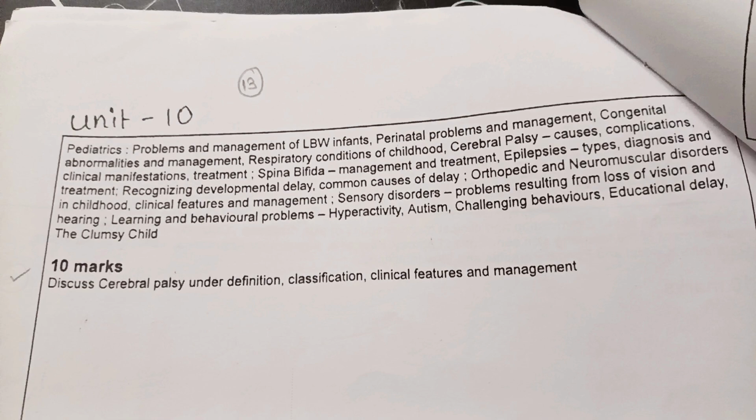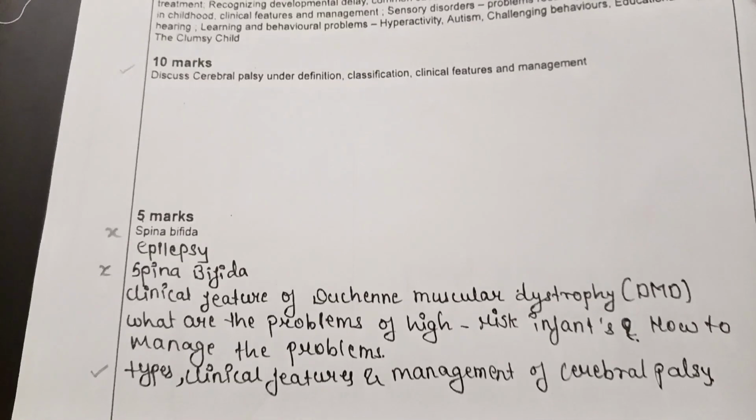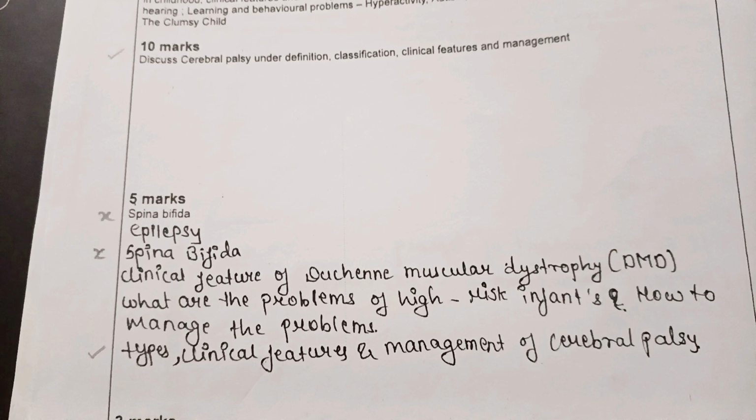management. Next, important 5-mark questions. First one, spina bifida. Second one, epilepsy. Third one, again it is repeated. Next one, clinical features of DMD. What are the problems of high risk infants and how to manage these problems? Types, clinical features, and management of cerebral palsy.